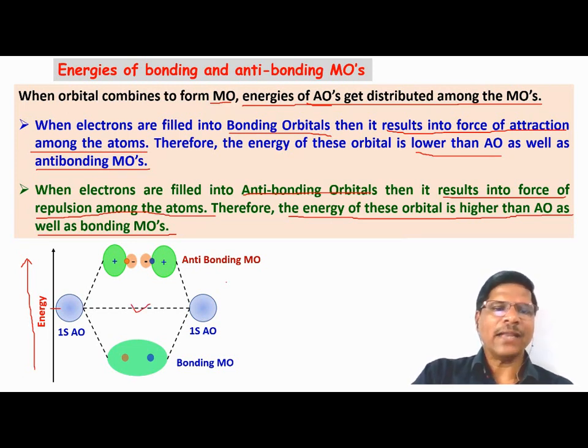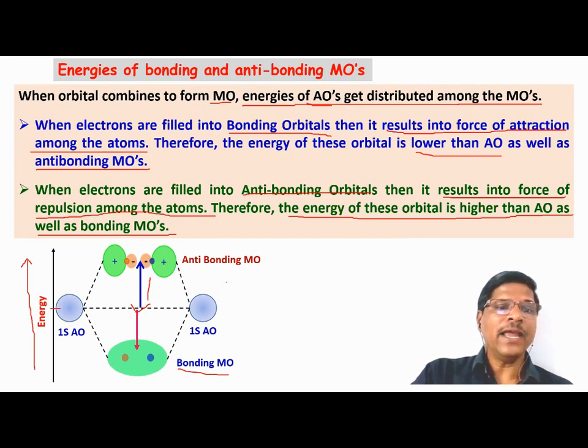Now if you see the bonding molecular orbital, there is a decrease in energy, and for the anti-bonding molecular orbital, there is an increase in energy. So the bonding molecular orbital has less energy than the atomic orbital, while the anti-bonding molecular orbital has greater energy than the atomic orbital.